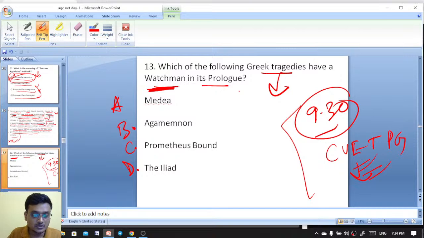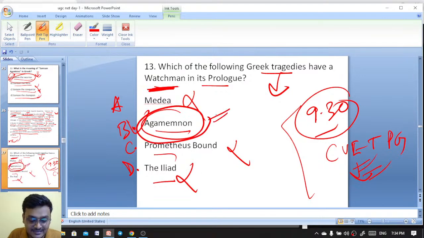So which of the following Greek tragedies have watchmen in its prologue? It is actually Agamemnon. Iliad is not, Prometheus Bound is not, Medea is not, it is Agamemnon. Okay? Aeschylus has it in the Oresteia, isn't it? That is Agamemnon. Agamemnon is the right answer.